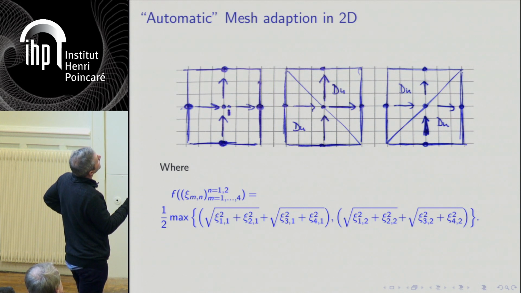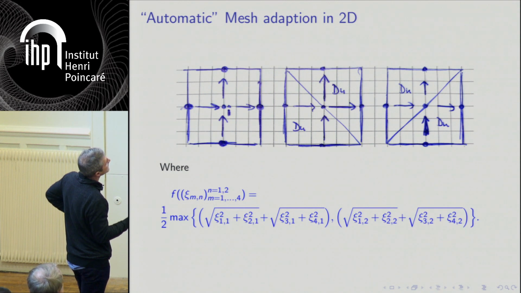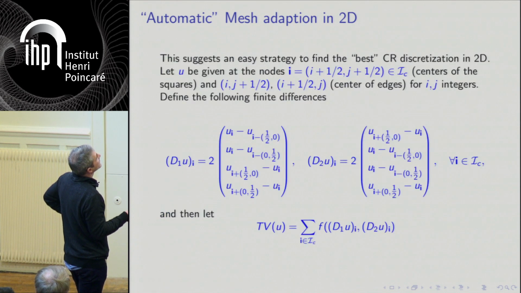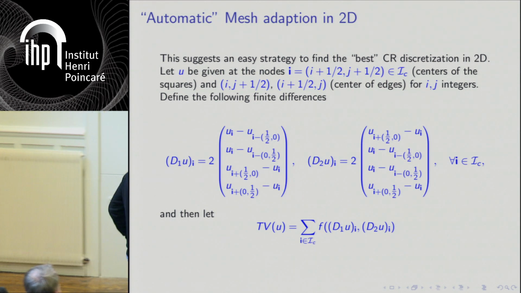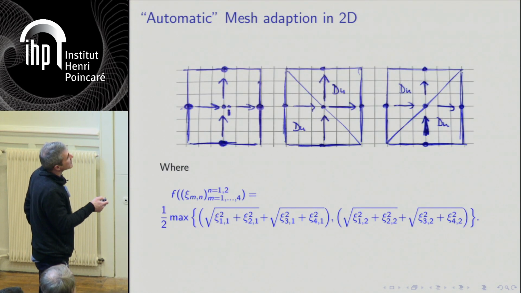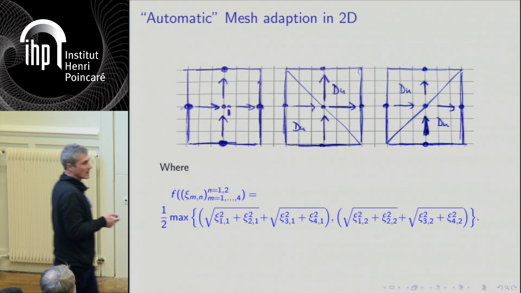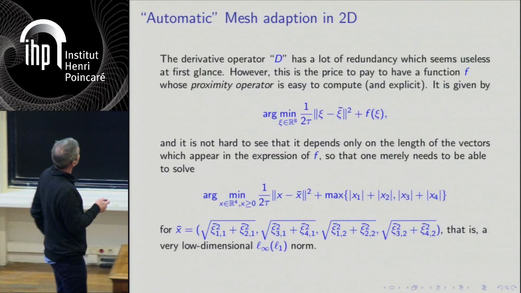So the norm here is simply essentially this quantity here, where these are given by the difference I just mentioned. And here it's given by this squared, square root, these two numbers here, where these correspond to these two objects here. Okay. So if you introduce this function, then you're precisely doing what I said. You're precisely picking the best of the two directions and minimizing the max of the two possibilities.